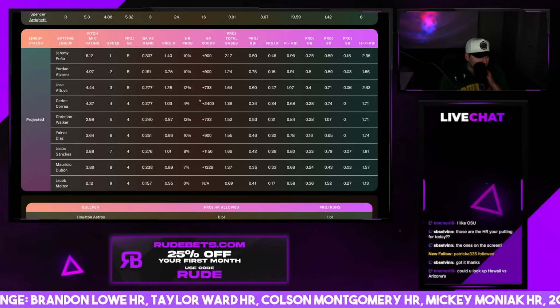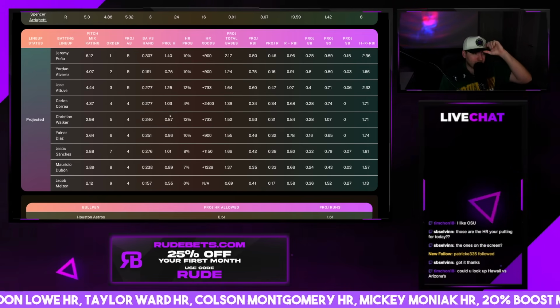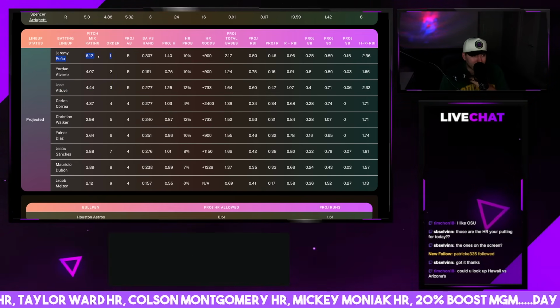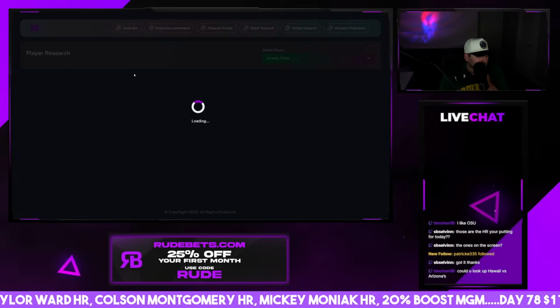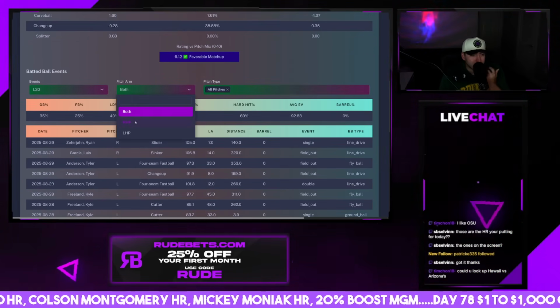On the other side, I'm not a huge fan of the Astros today, really. I mean, they look decent for hits, runs, and RBIs, like Altuve, Jeremy Pena. Both of those guys don't look too bad. Their pitch mixes are decent, too.